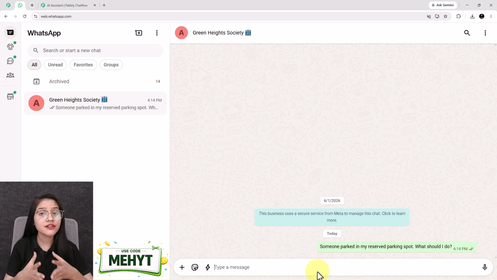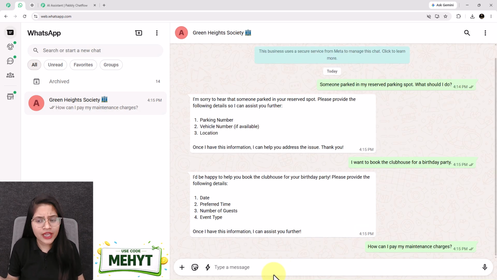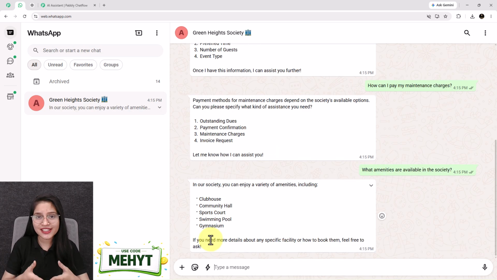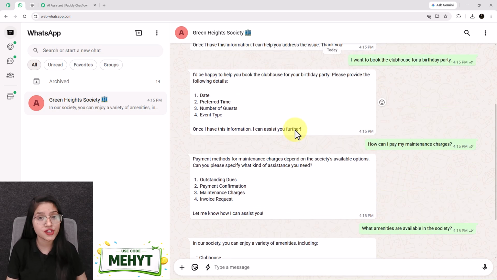Someone parked in my reserved parking area. What should I do? I want to book the clubhouse for a birthday party. How can I pay my maintenance charges? What amenities are available in the society? You probably receive these types of questions every single day in your housing society.